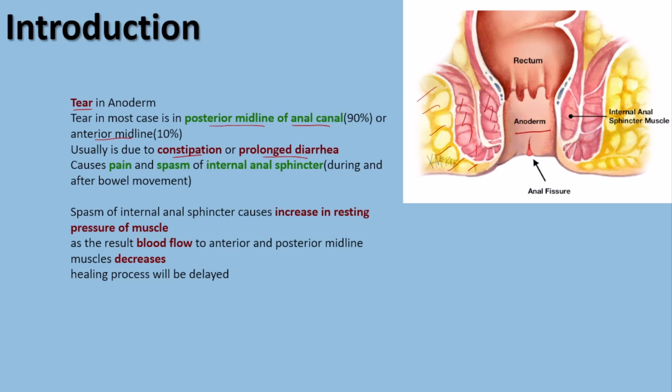So this tear is going to cause pain and a spasm of the internal sphincter muscle, which causes a vicious cycle. The vicious cycle is the fact that due to the spasm of the internal sphincter muscle, we are going to have an increase in resting tone of the internal sphincter muscles. This increase in resting pressure of the internal sphincter muscles causes decrease in blood flow in the anterior and posterior midline, and this decrease in blood flow causes delay in the healing process of the anal fissure.